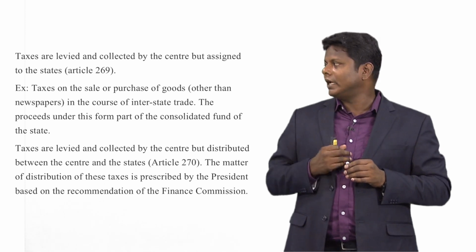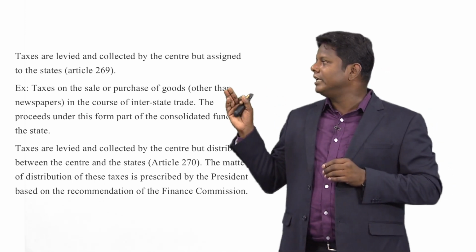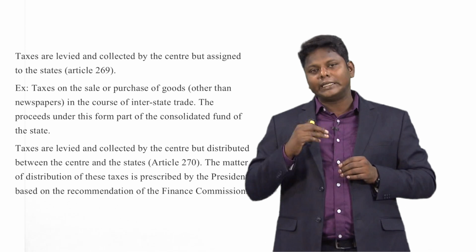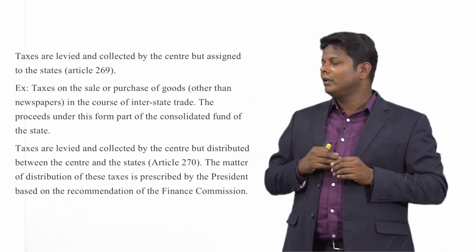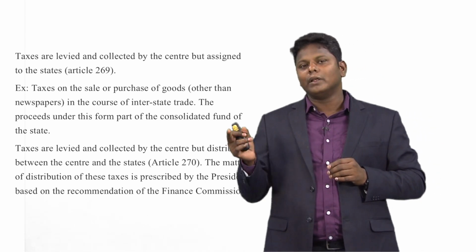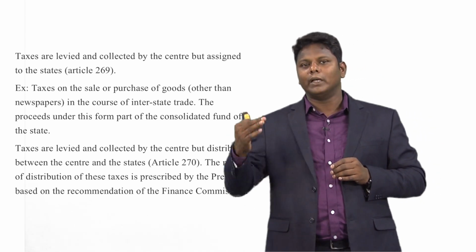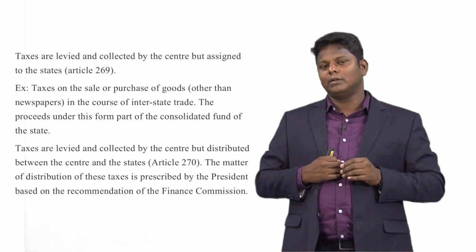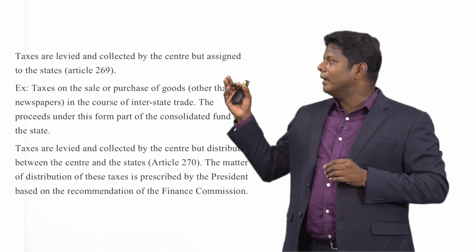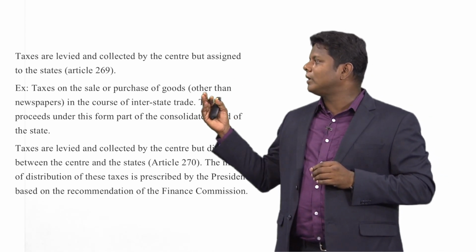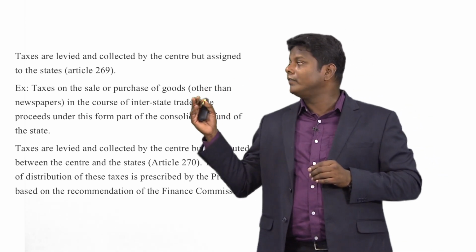The state government has to collect taxes on the sale or purchase of goods other than newspapers in the course of interstate trade. If any trade happens between two states, for example Tamil Nadu and Karnataka or Punjab and Gujarat, the proceeds under this form part of the consolidated fund of the state.